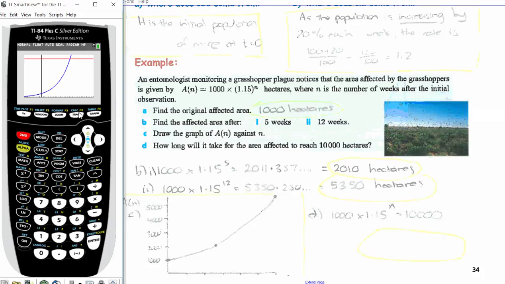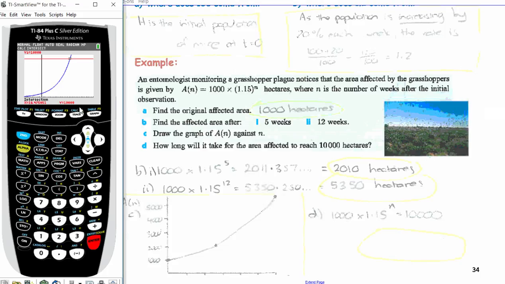So second calc, intersect, select number 5. First curve, you just press enter, it's on the first curve. Second curve, press enter because it's on the second curve. Guess, yes, we'd like you to guess, please, calculator. Here's our intersect. So our coordinates, rounded to 3 sig figs, are, is that 16.4? Have I got the right thing in here? 16.4 and 10,000. I'm not 100% sure.